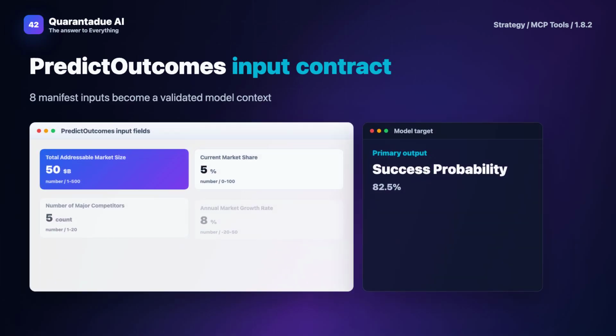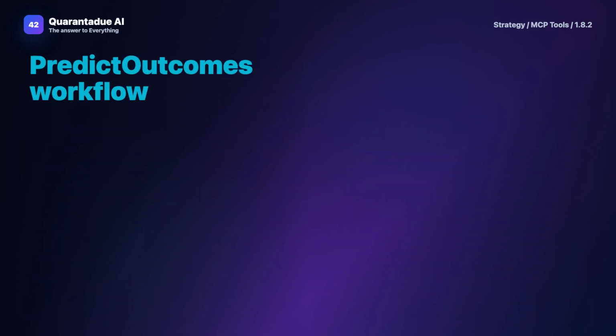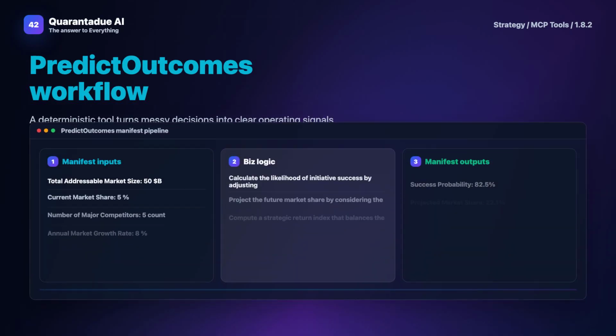The workflow then applies several steps. Calculate the likelihood of initiative success by adjusting a base probability with factors for initiative effectiveness, competitive aggressiveness, and regulatory risk. Project the future market share by considering the success probability, market growth rate, and the intensity of competition from existing players.